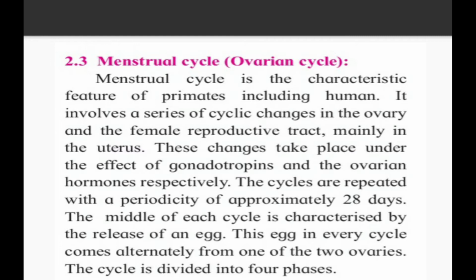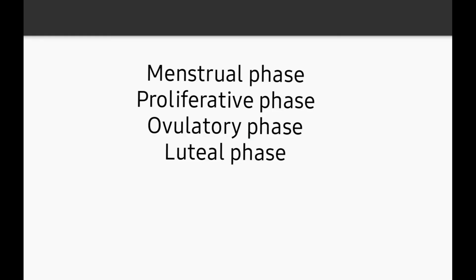Next point. The cycles are repeated with a periodicity of approximately 28 days. The middle of each cycle is characterized by the release of an egg. This egg in every cycle comes alternately from one of the two ovaries. The cycle is divided into 4 phases. So the menstrual cycle is divided into 4 phases: the menstrual phase, proliferative phase, ovulatory phase and luteal phase.